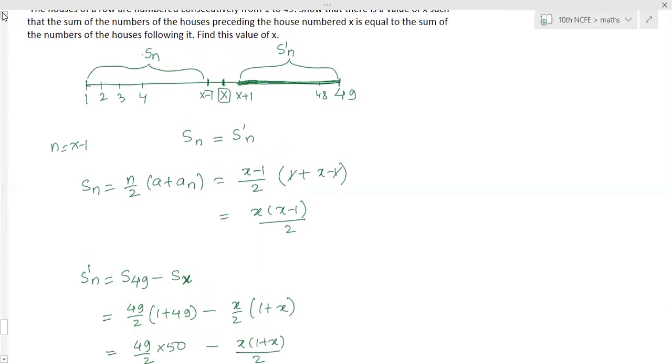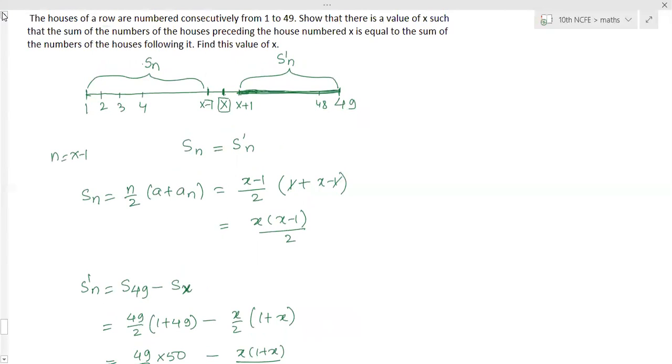Okay, ma'am. The houses of a row are... Ma'am, so suppose there's a number like 20, that 20th house number would be equal to one second.